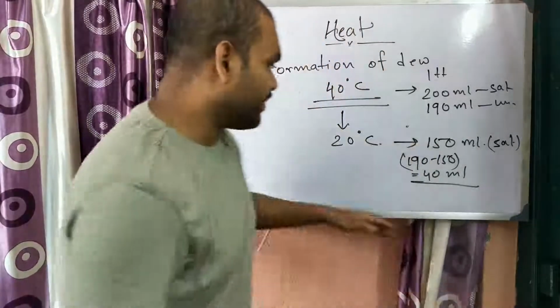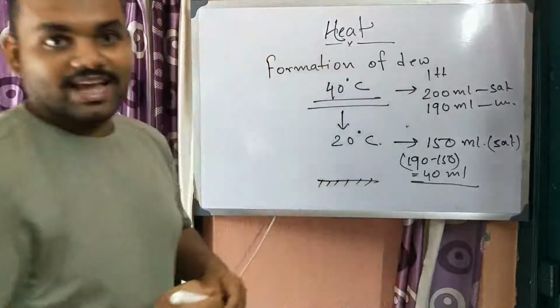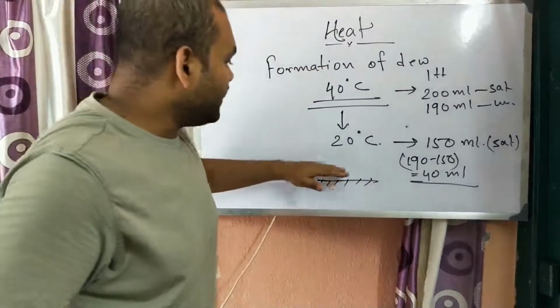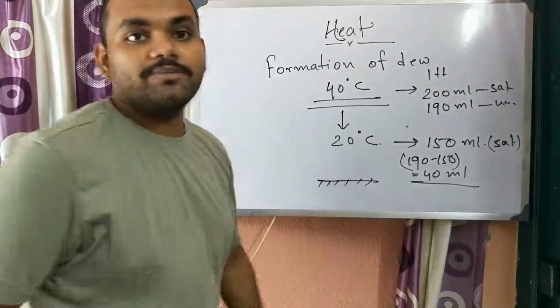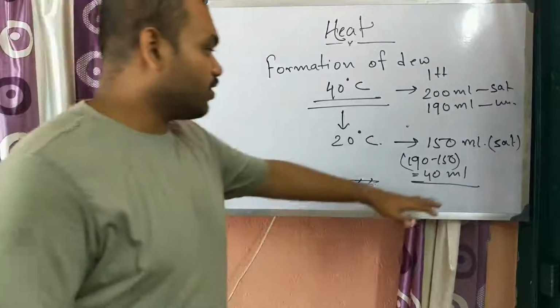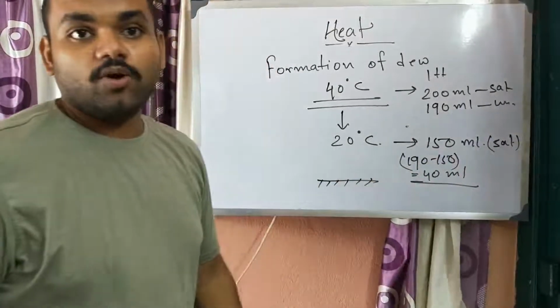And as the temperature of the ground decreases more quickly than the air, the ambient air near the ground has this 40 ml of extra, supersaturated water vapor.